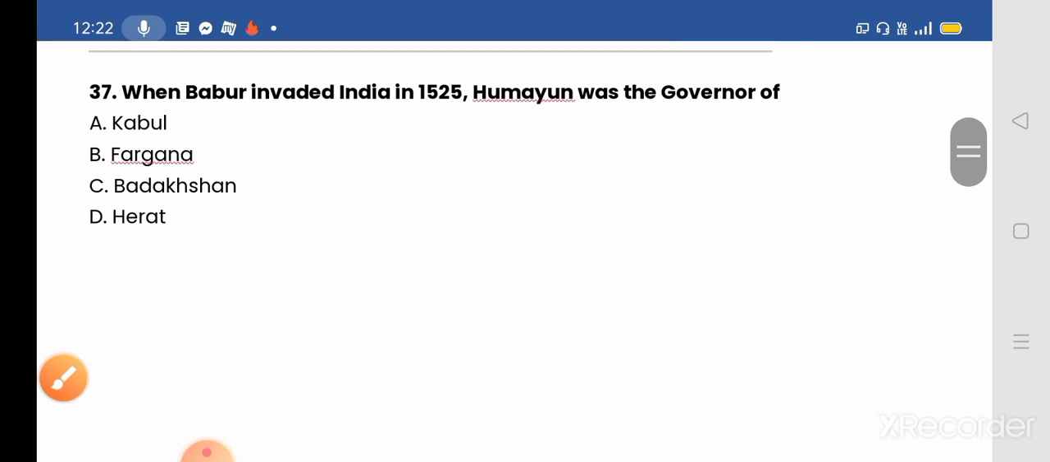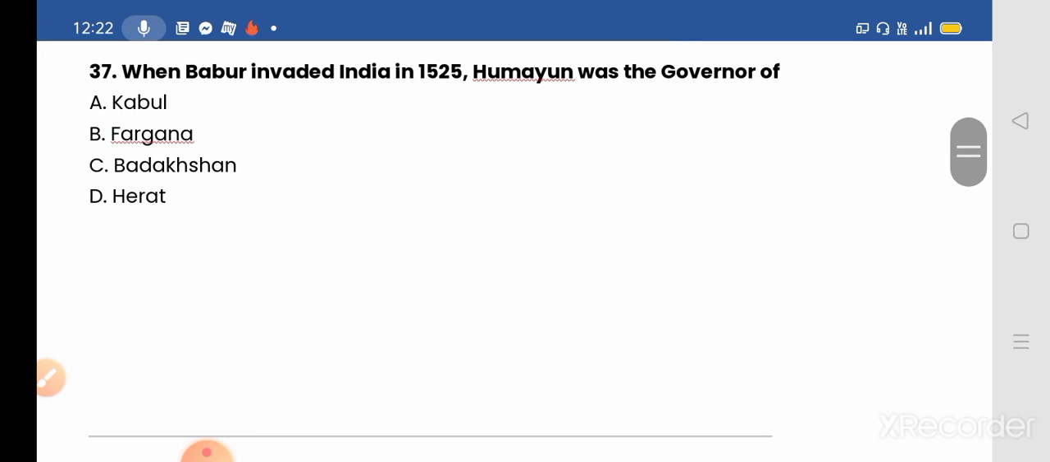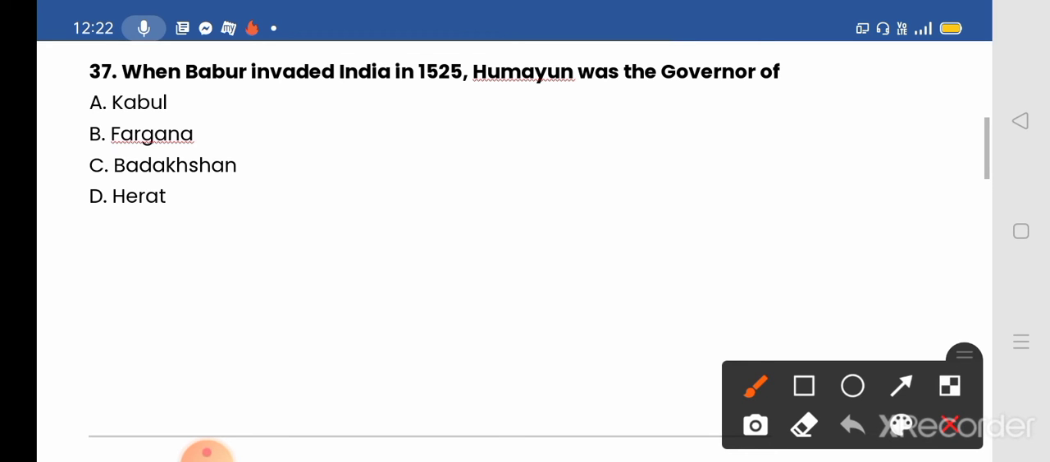Next, when Babur invaded India in 1525, Humayun was the governor of A. Kabul, B. Farghana, C. Badakhshan, and D. Herat.